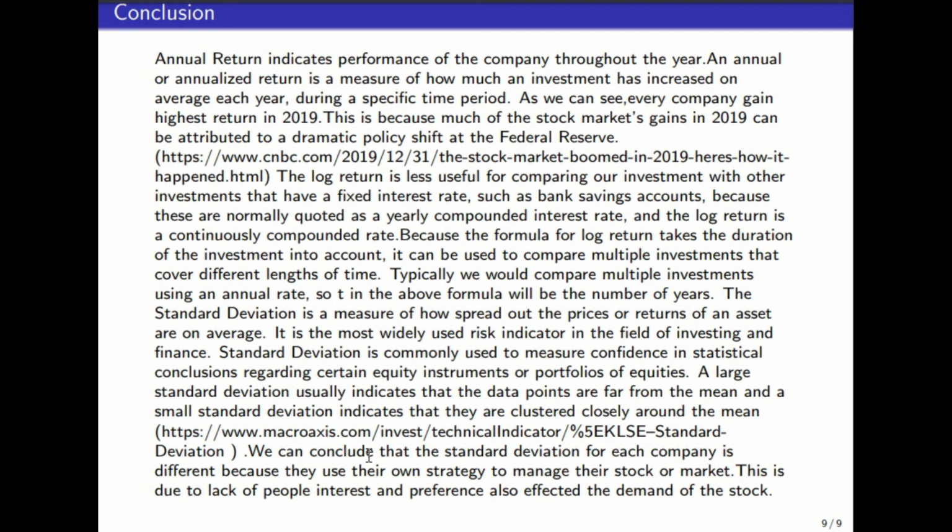We can conclude that the standard deviation for each company is different because they use their own strategy to manage their stock or market. This is due to lack of people's interest, and preference also affected the demand of the stock. That's all for my group.